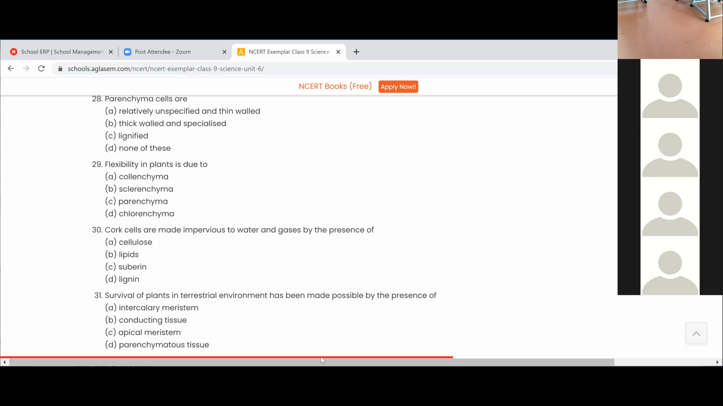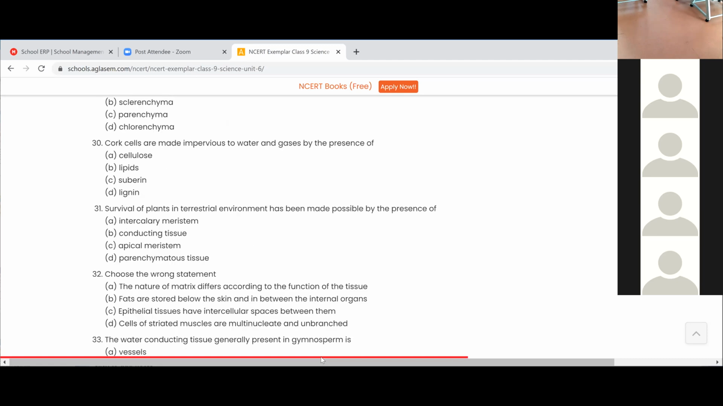Yes. What is 30? Cork cells are made impervious to water and gases by the presence of? Ma'am, suberin. Yes, it's suberin. Cork cells are made impervious to water, means they don't allow the water and gases, by the presence of suberin. Yes, good. Suberin acts like a cement which will not allow water or gases to let in.